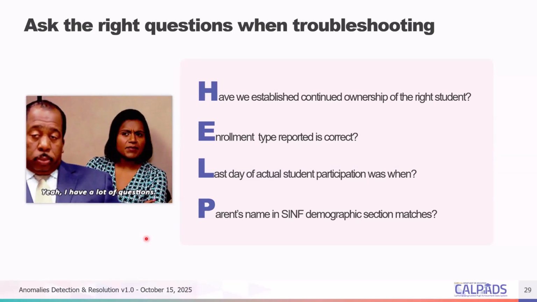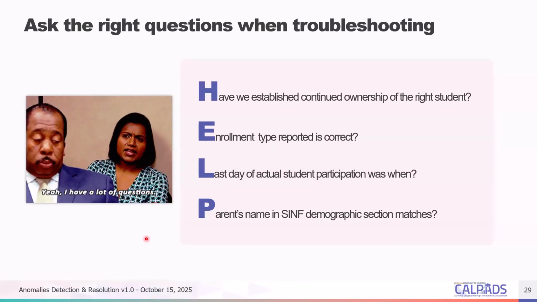And then if you are the LEA where the student was primary enrolled, and that's when they went to juvenile hall, then of course you have to exit the student once they go past the 30-day threshold. And then, what was the last day of actual student participation, right?